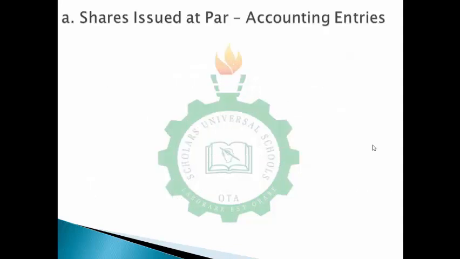Okay, before we check the illustration, let's talk about the accounting entries. The accounting entries that you are expected to pass for each of those transactions, those steps that I just mentioned in my previous slides. Those steps, when we talk about application, when you receive money, what do you do? What are the accounting entries you pass?